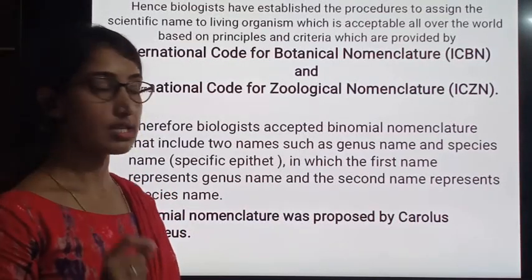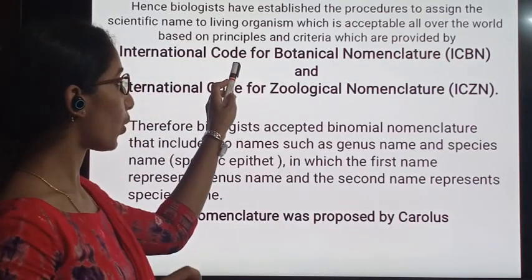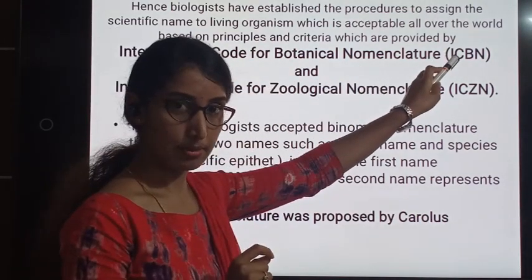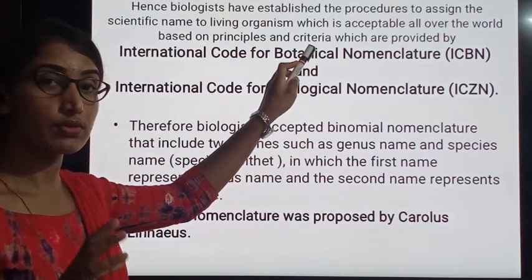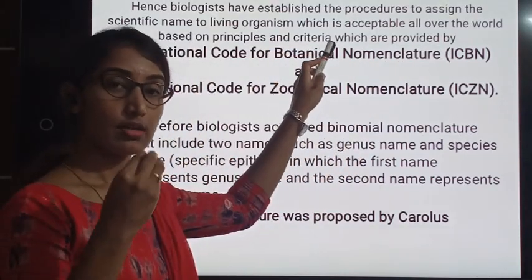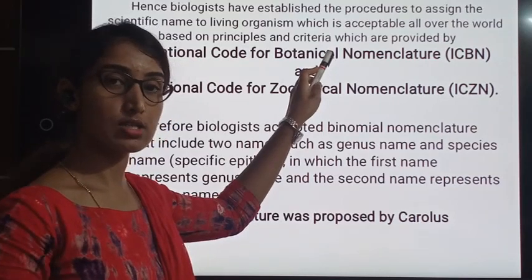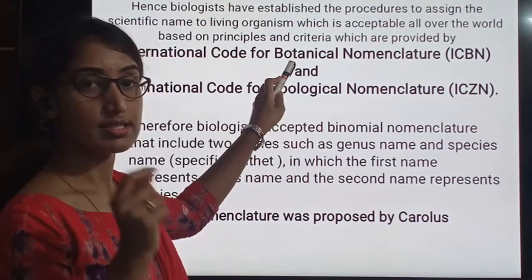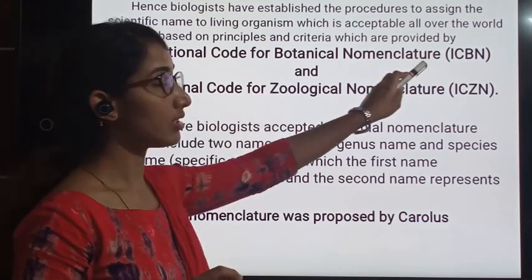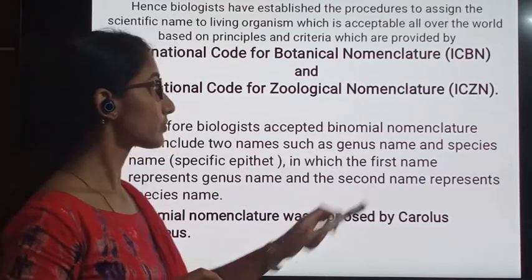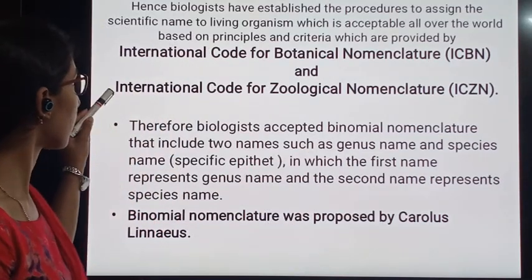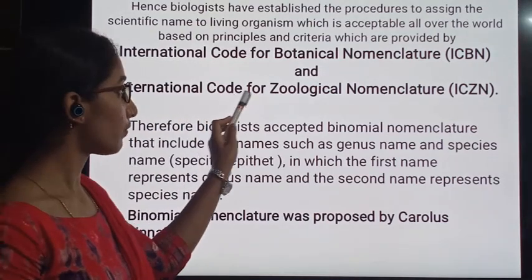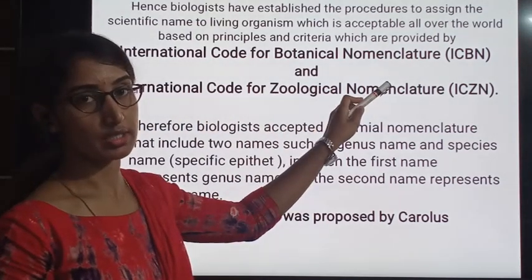ICBN stands for International Code for Botanical Nomenclature, where all different types of plants, starting from the lower level of plants to the higher level of plants, are named scientifically. When we talk about ICZN, it is the International Code for Zoological Nomenclature.